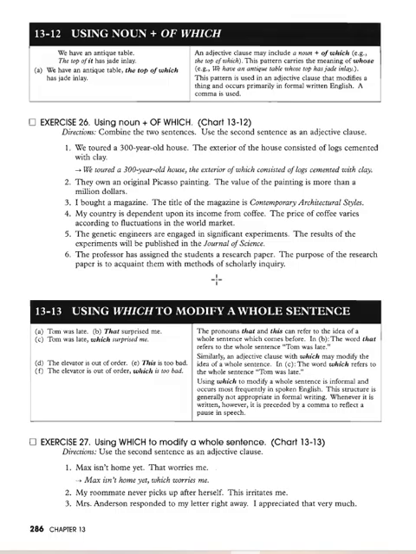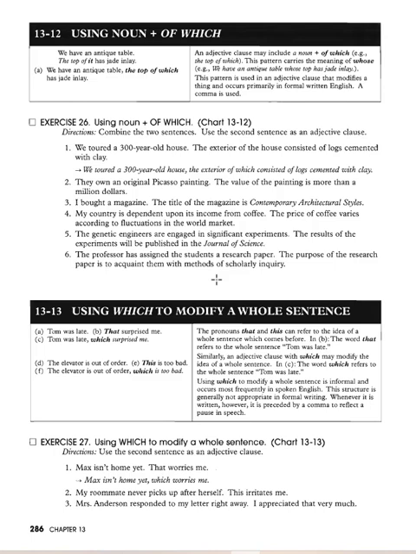Tom was late. That surprised me. So then, Tom was late, which surprised me. So the pronouns that and this can refer to the idea of a whole sentence which comes before. So the word that refers to the whole sentence, Tom was late. And so similarly, an adjective clause with which may modify the idea of a whole sentence.